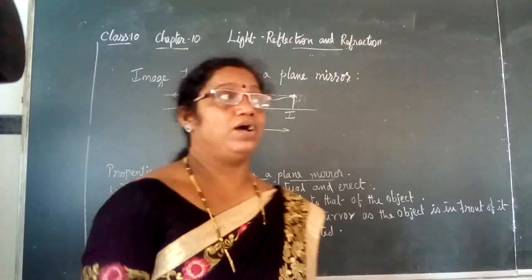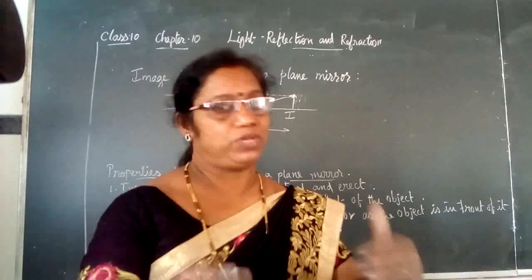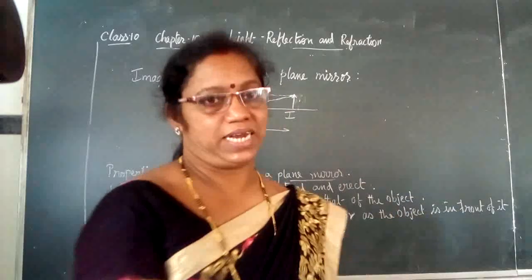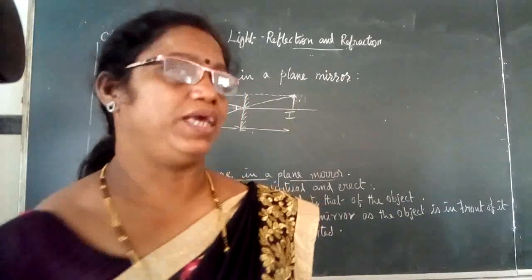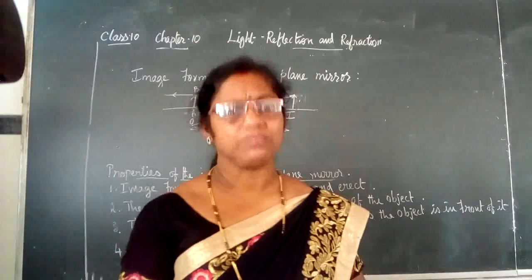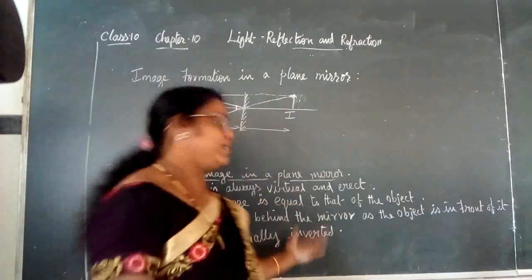Then the next property is that the image is laterally inverted. This is what you should know properly. When you stand in front of a mirror, your left side will be seen as the right in the image and your right side will be seen as the left. That is called a laterally inverted image.